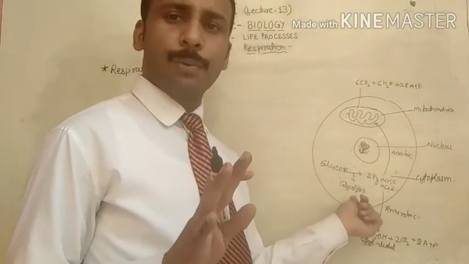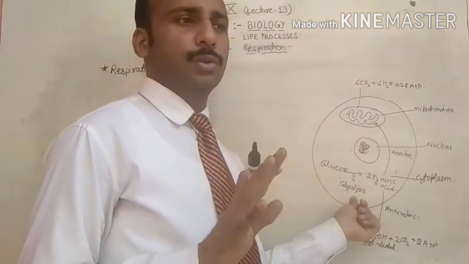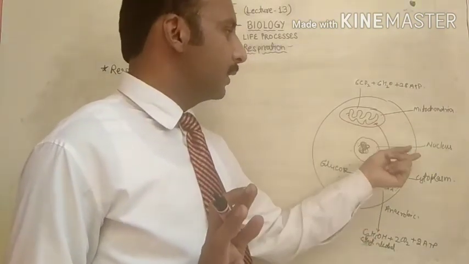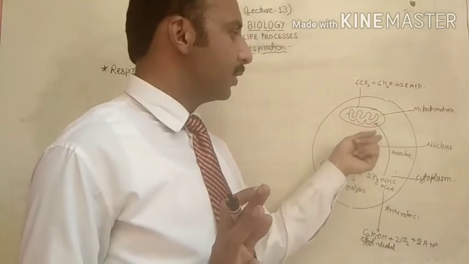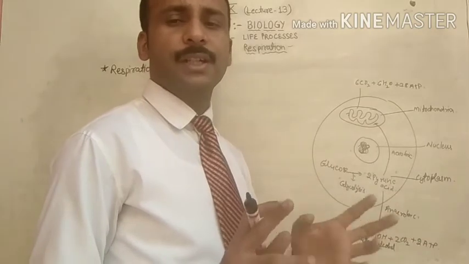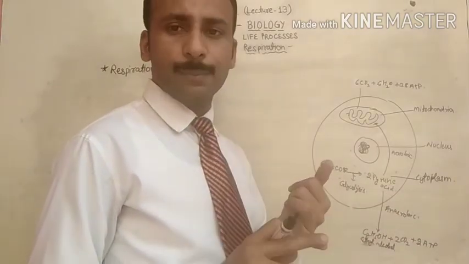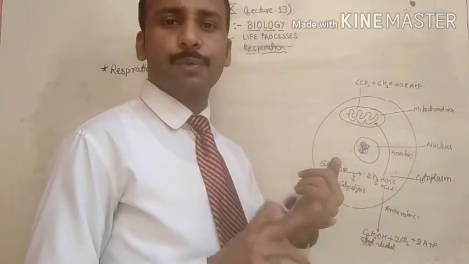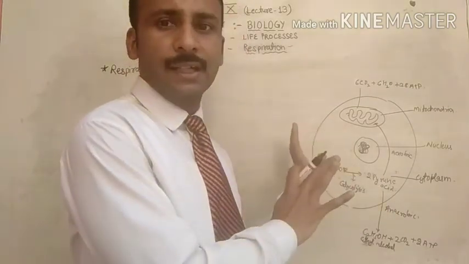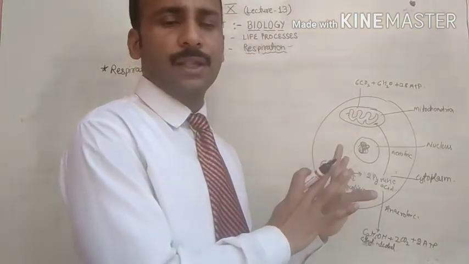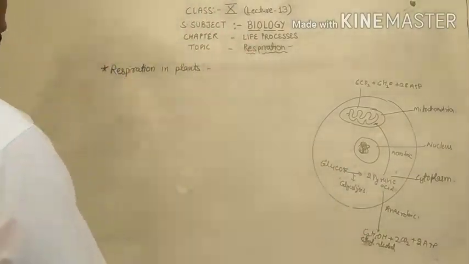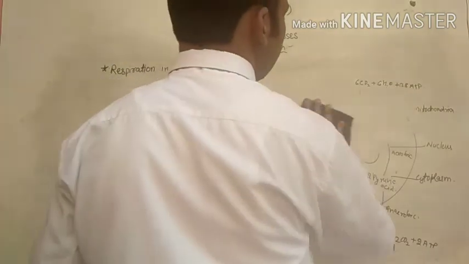Glycolysis is a very long process. You don't have to study it at class 10th level, because aerobic respiration, by which pyruvic acid converts into CO2 and water, also completes by two processes, the Krebs cycle and the electron transport chain. But that is not up to your level. You have to understand only the site and where pyruvic acid and energy is released. Okay, so let's come to the topic, respiration in plants.